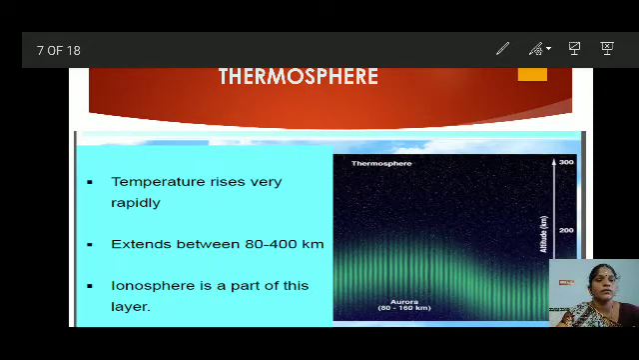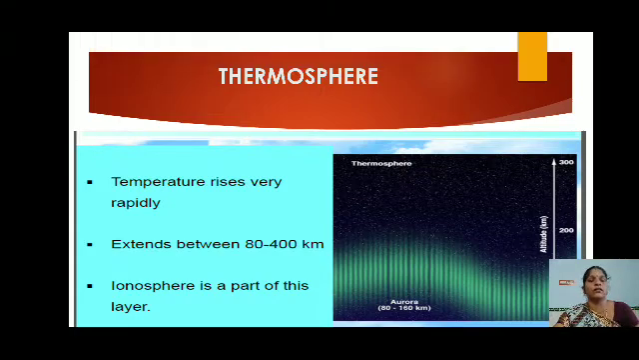Okay, children, how do radios work, do you know? From the transmitter, the messages are sent to space. The ionosphere transmits it and sends it back to the earth.